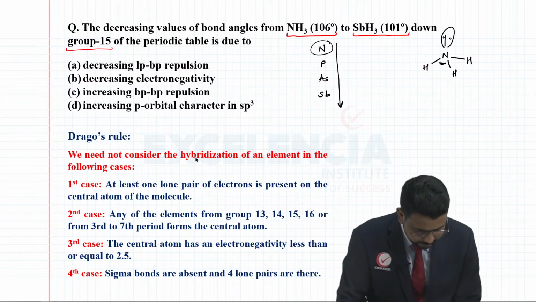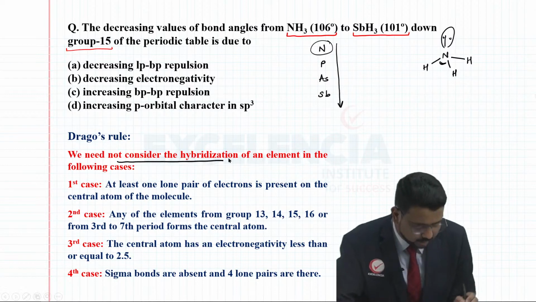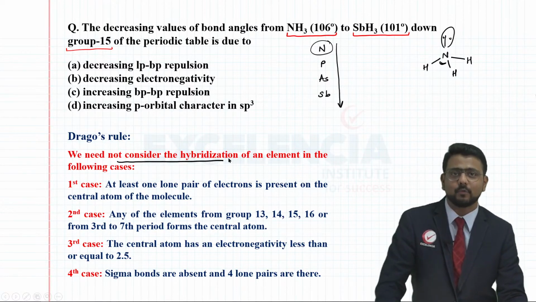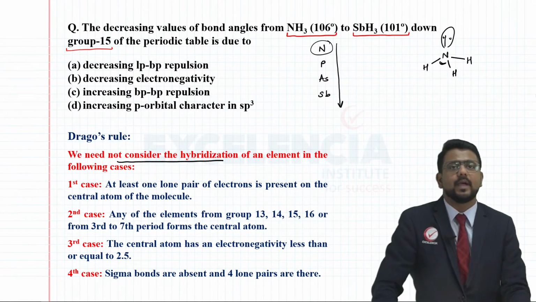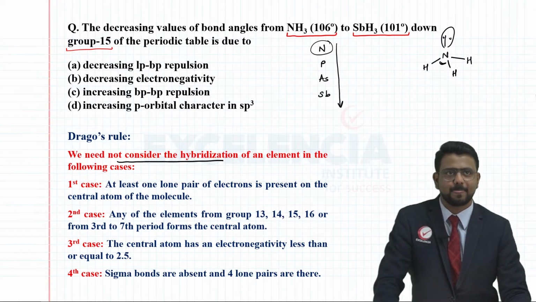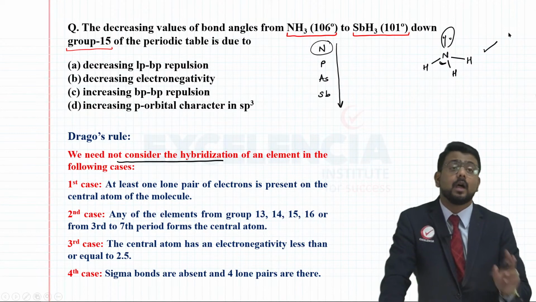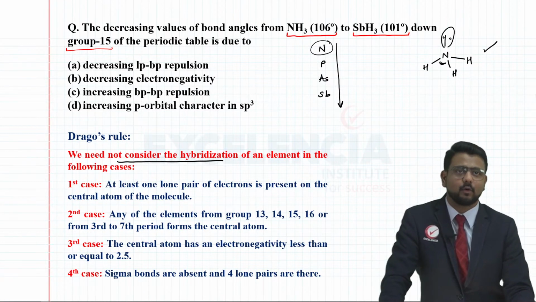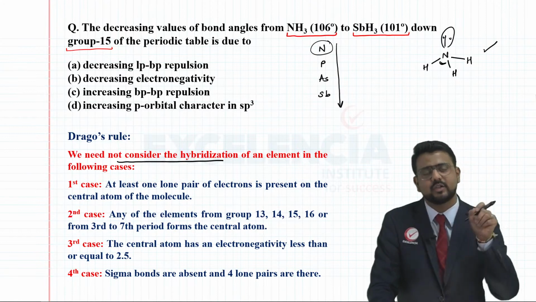So, if we consider all these cases, you will realize that this particular example falls into one of them. So, if I consider here the cases in which you don't have to consider the hybridization, one of them could be at least one atom or one lone pair of the electrons which are present on the central element. Now, definitely if you see here in NH3, nitrogen is associated with one lone pair of electrons. So is the case with PH3, AsH3 and SbH3.